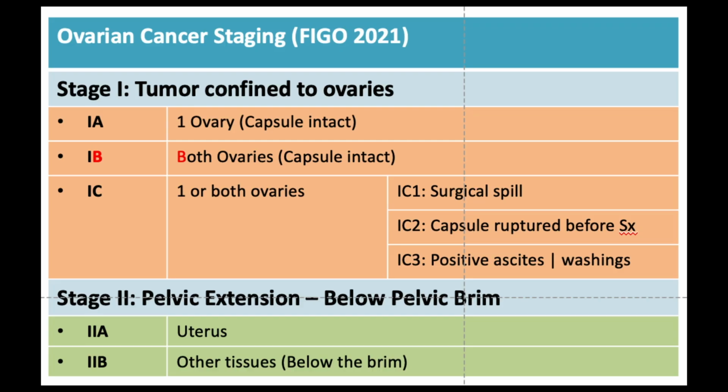Time to stage the tumor now, as per FIGO 2021 staging system. So, stage 1, as always, the tumor is confined to the organ. In here, it is ovary.